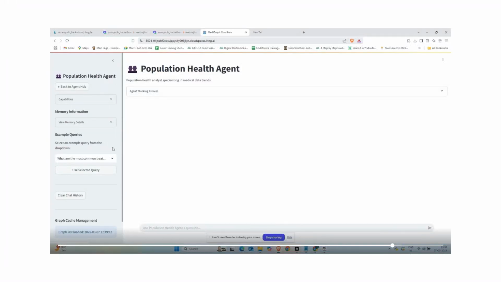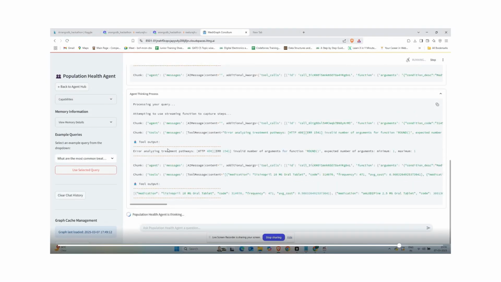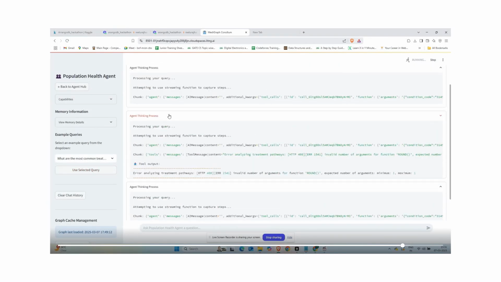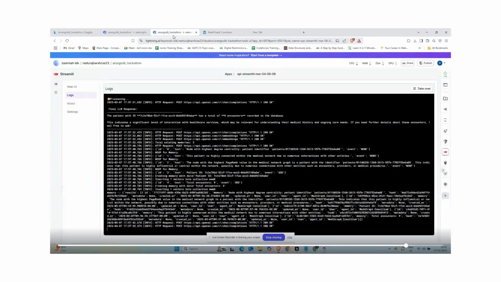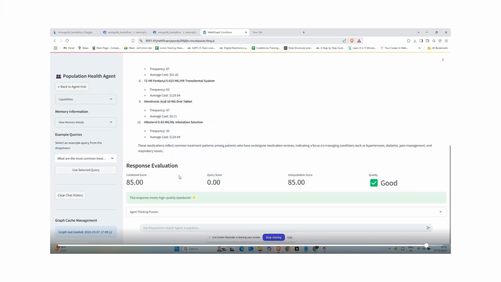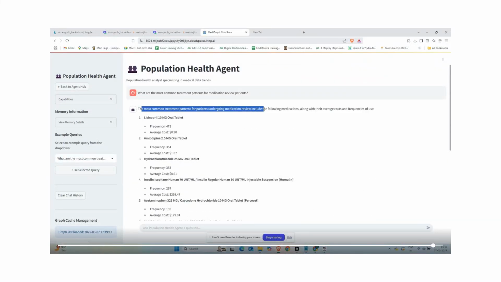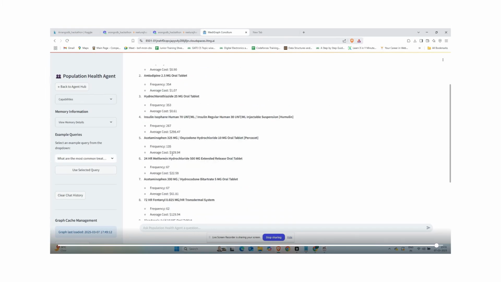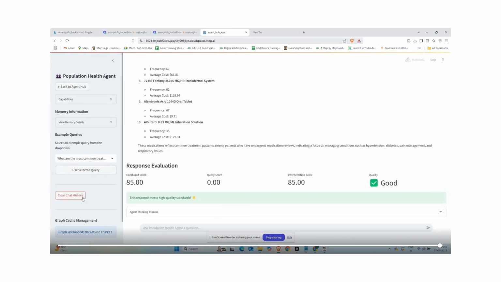Coming to the last one, the population health agent. This deals with the broader aspect of the knowledge graph data. After putting in the query, what are the most common treatments for medication review patients, it will analyze the entire knowledge graph in total and give the response accordingly. This agent can be very useful when we need to analyze something in the population dataset. As you can see, the score is 85, which is really good. It has given the common treatments for this kind of patient.